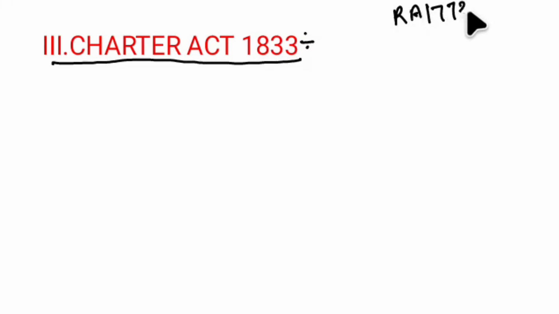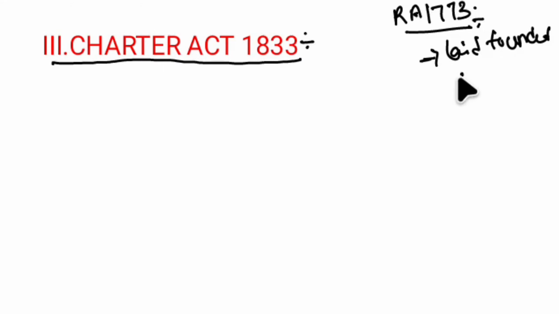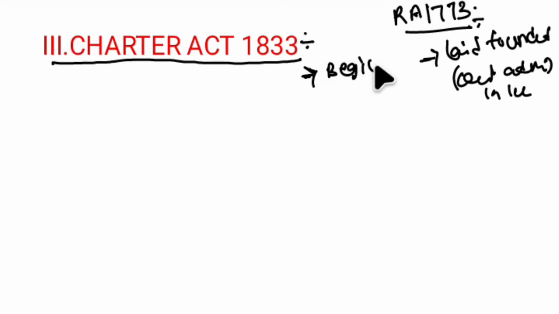And the next act is an important act. Before discussing it, let me remind you what we discussed previously. In the Regulation Act 1773, I made a point: that act laid the foundation for central administration in India. The same applies here. The 1833 Act brought the beginning of full central administration in India.